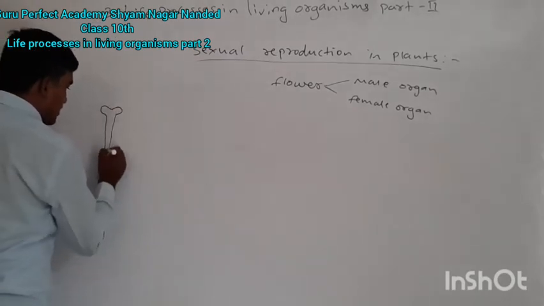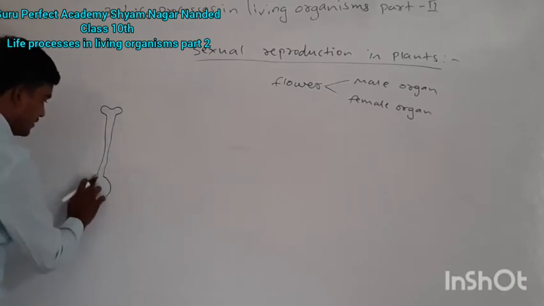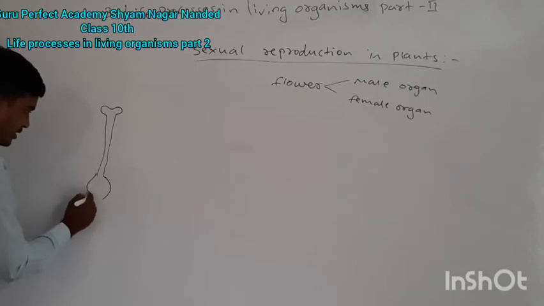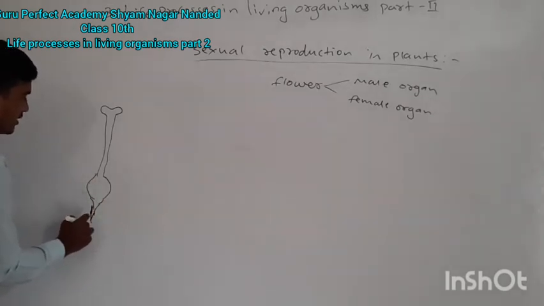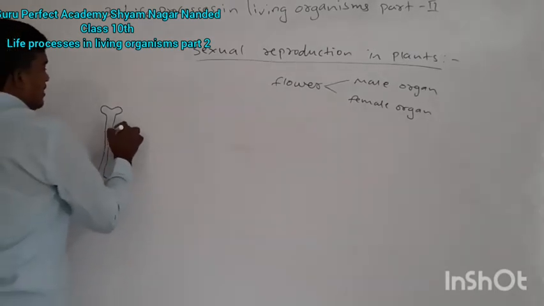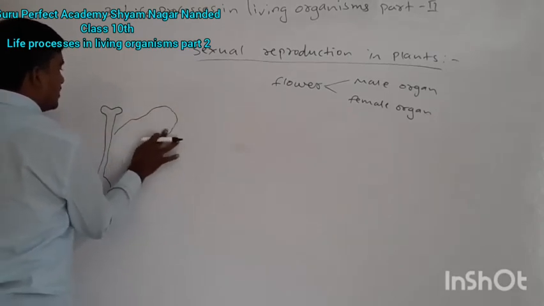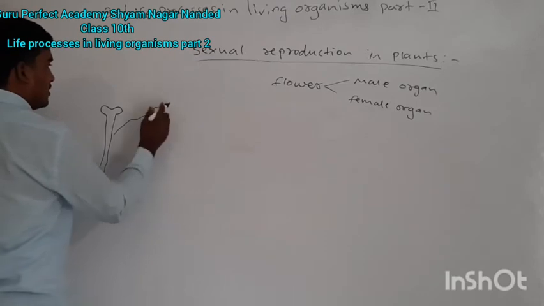This is a stigma and this is an ovary. This is a pedicel. Now these are the petals.